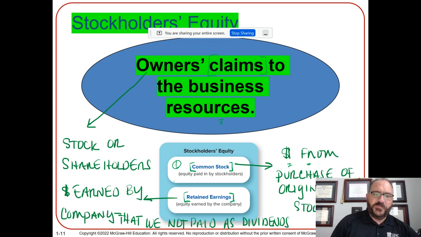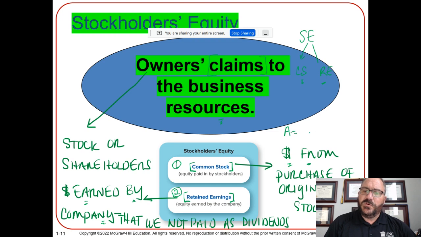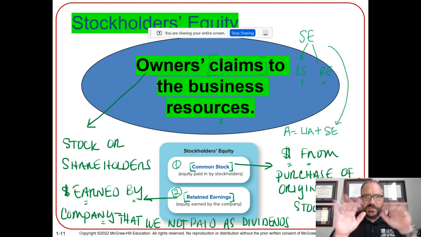The second part is retained earnings, which are the dollars earned by the company but not paid out as dividends. So basically, stockholders' equity has two parts: common stock, and over here, retained earnings. Two different parts to stockholders' equity. And remember, stockholders' equity is part of the accounting equation: assets equal liabilities plus stockholders' equity. So it's right there, and there are two parts to it.